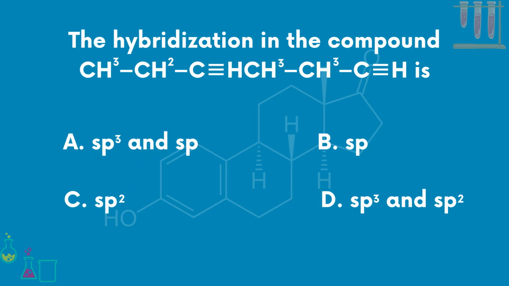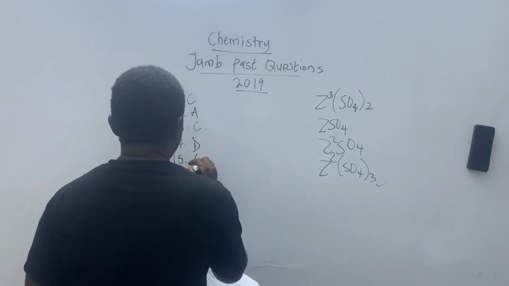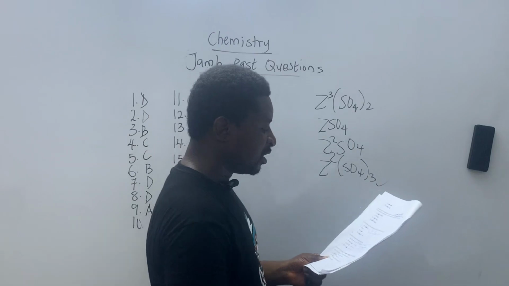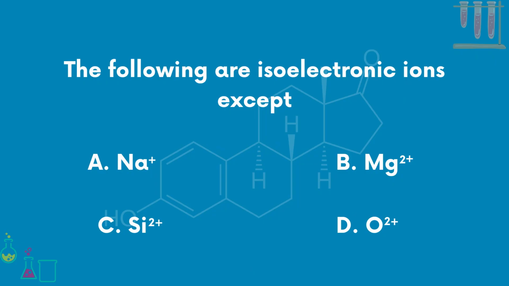Question number 15, the hybridization of the compound CH3, CH2, C triple bond H. So question number 15 is A. Number 16, all right. The following are isoelectronic ions, except. The following are isoelectronic ions, except.